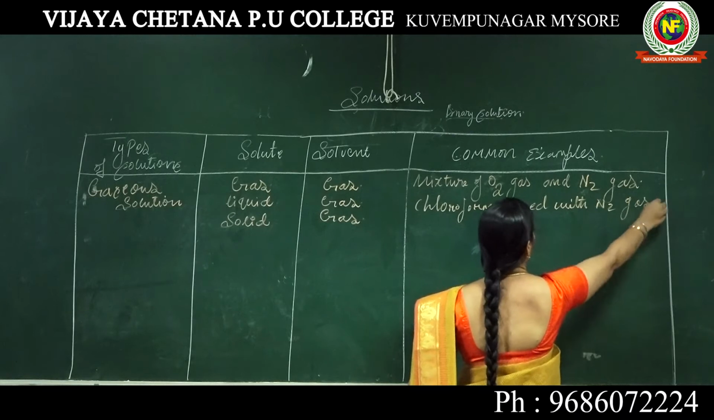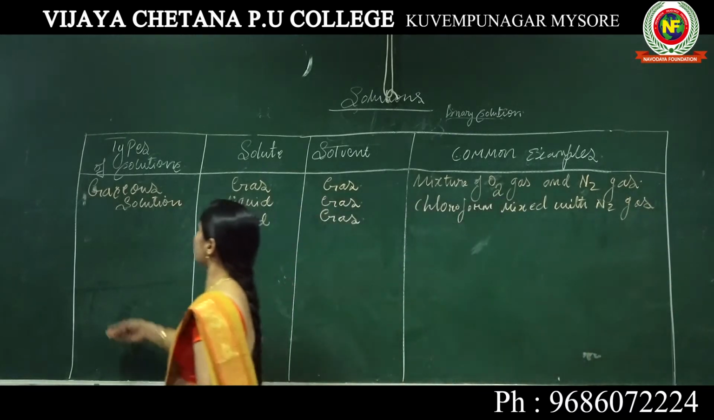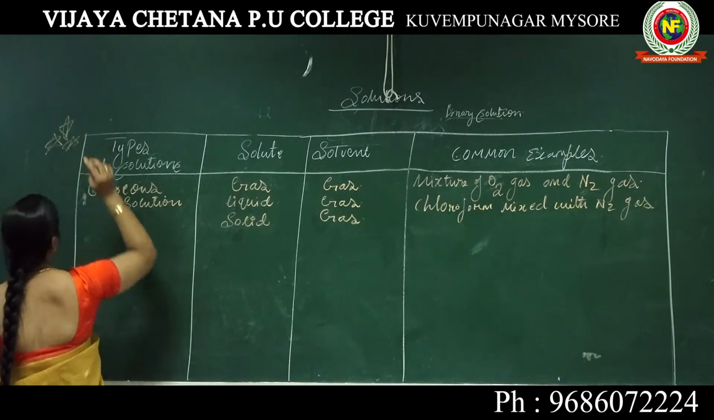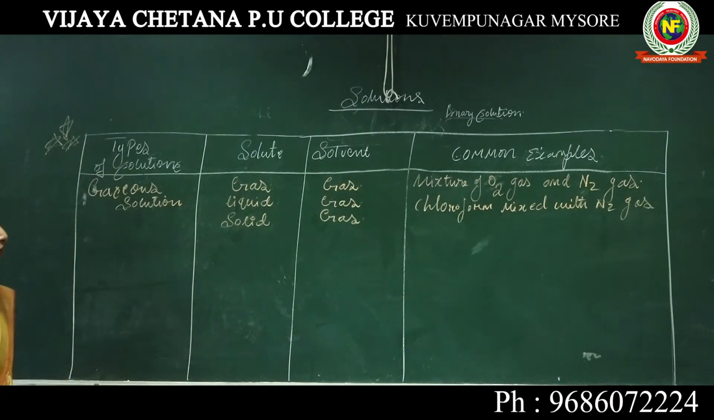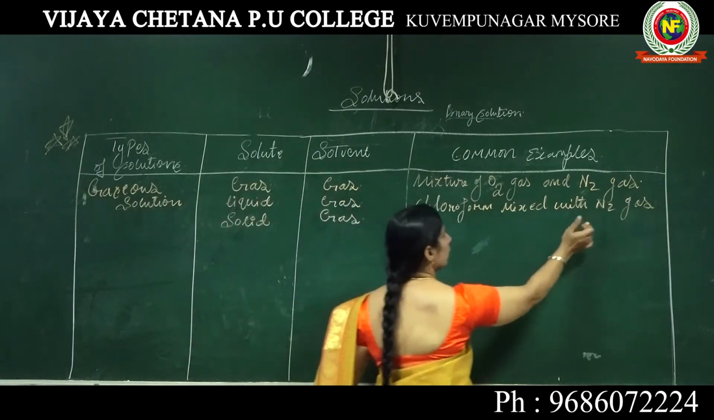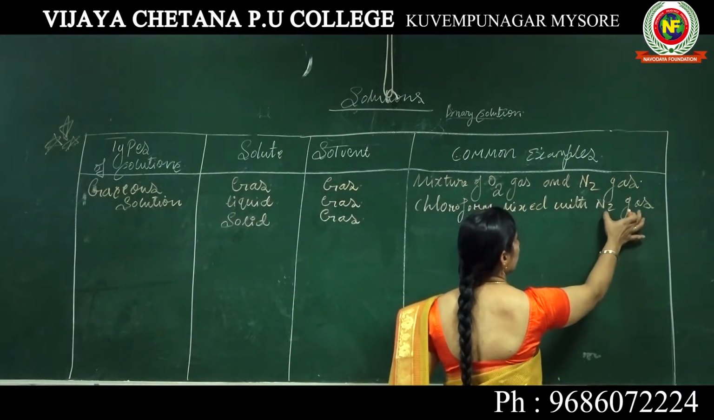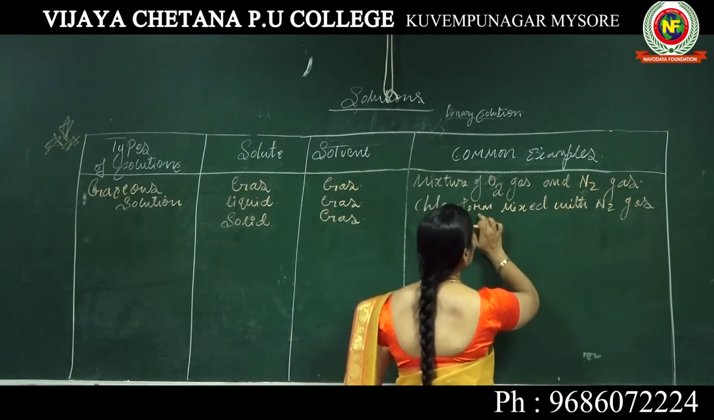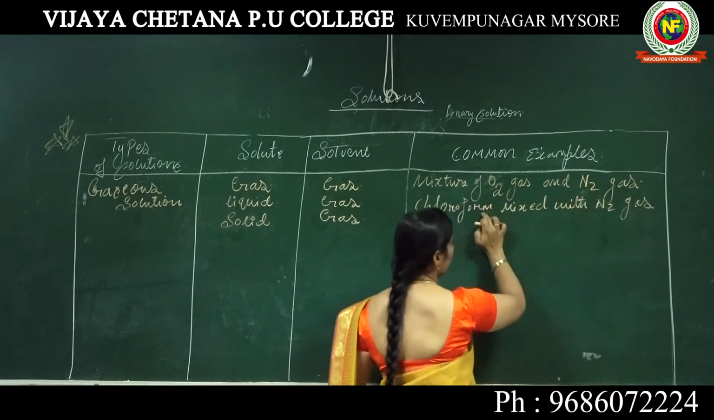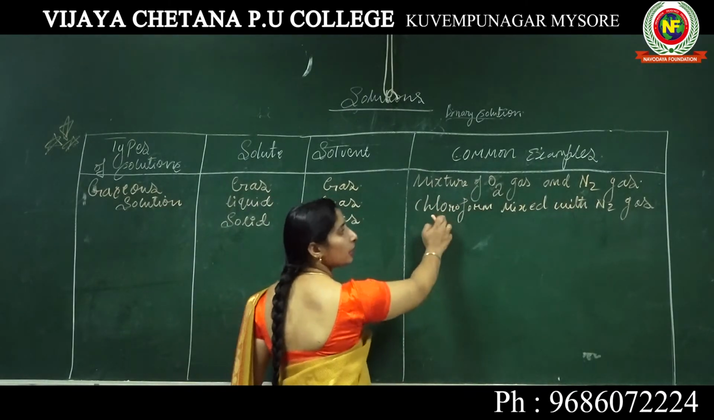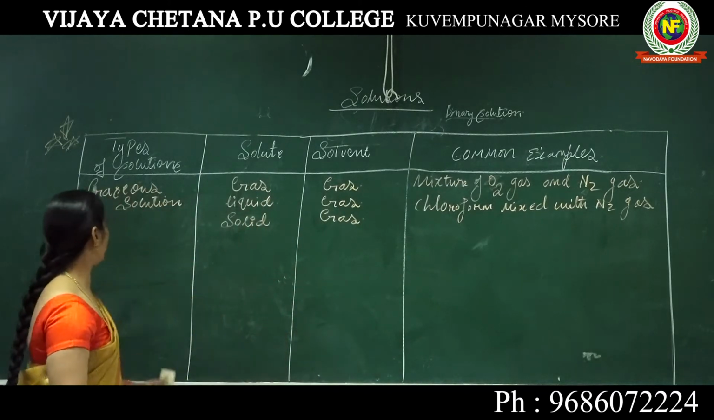These examples are very, very important. Please, this chart is very important for 1 marks. A very important concept: chloroform mixed with nitrogen gas. Here the nitrogen gas is the solvent, and the chloroform is a liquid. So it is a liquid in gas. Liquid in gas is one of the gaseous solutions.